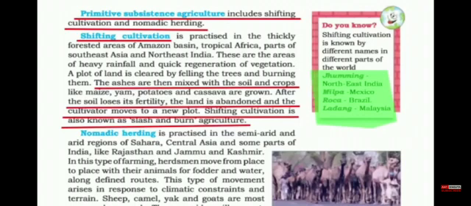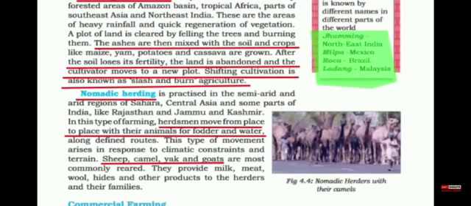So this type of cultivation is given different names in different parts of the world. In northeastern India we call it jhuming, in Mexico it's called milpa, in Brazil roca, and in Malaysia ladang. On the other hand, nomadic herding means, so the word herding, it means animals like camel, sheep, goat, cows, and nomadics are the people who move from one place to another in search of food and shelter.